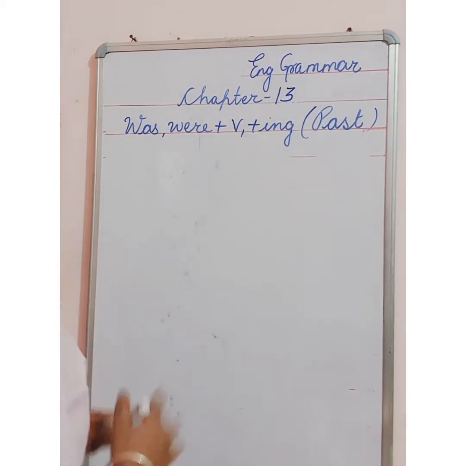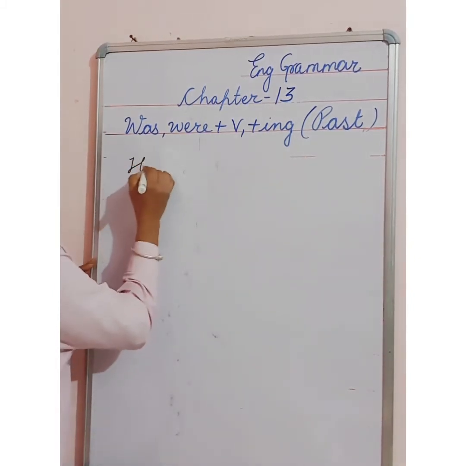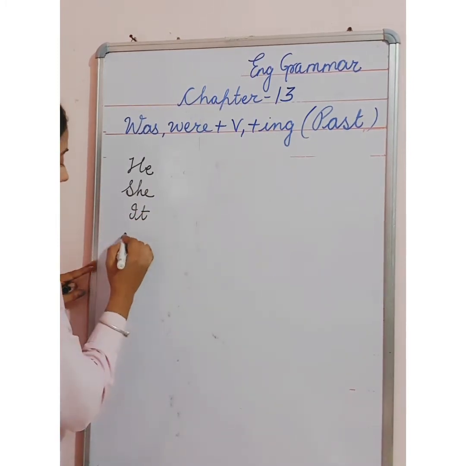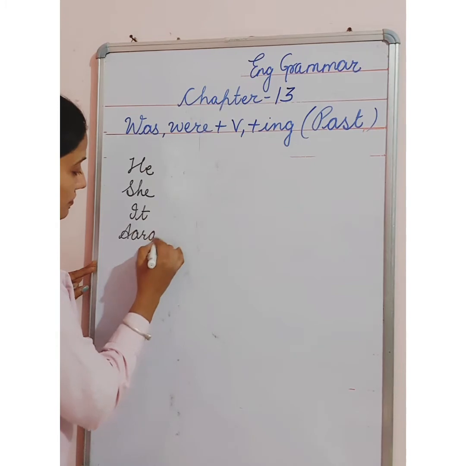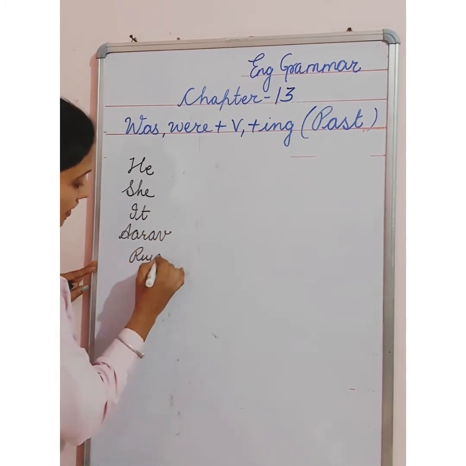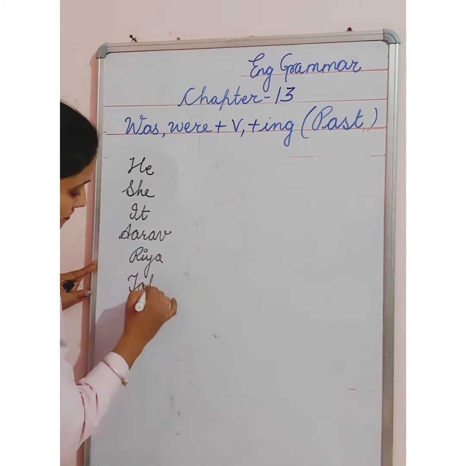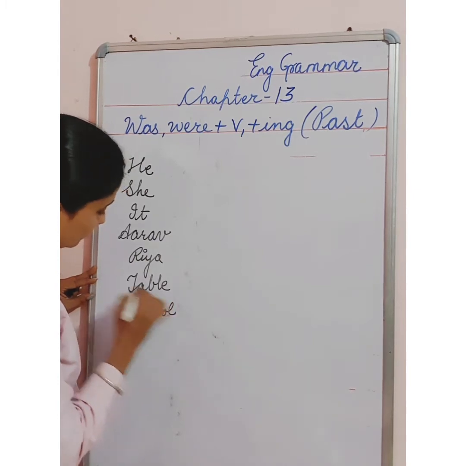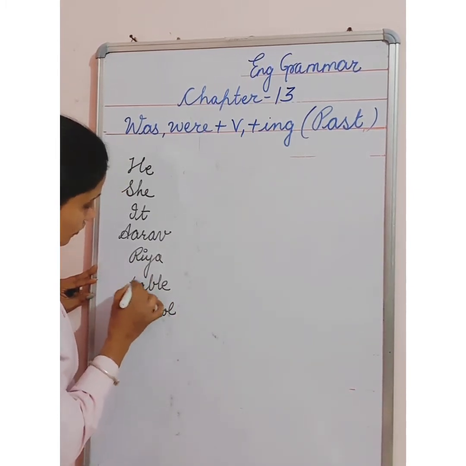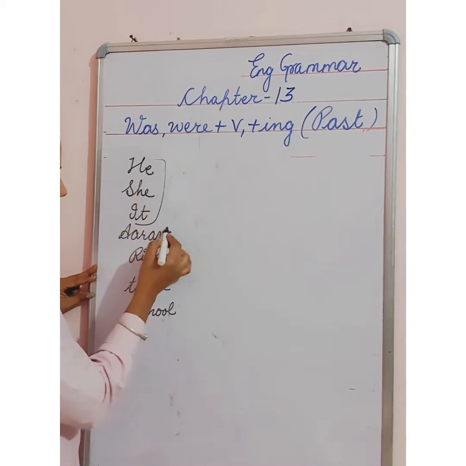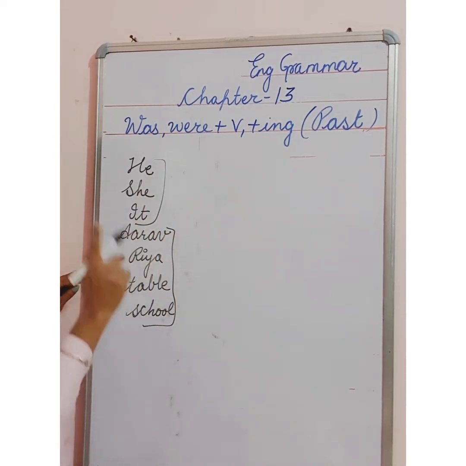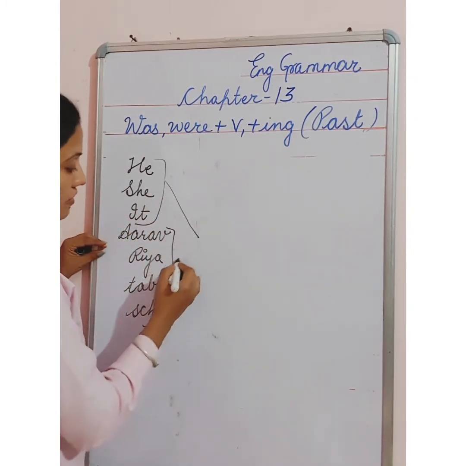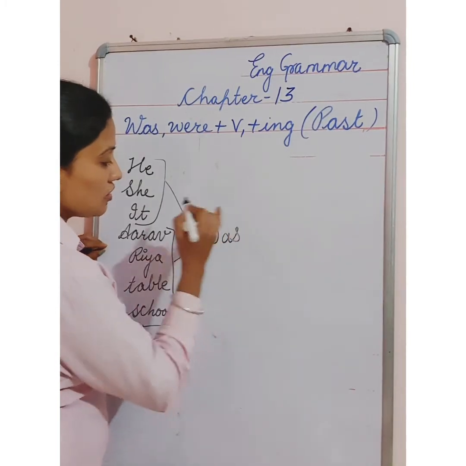Okay, so first of all, please listen here. He, she, it, your name, like Araf, Ria, table, anything, school. Okay, you can see these are singular pronouns and these are singular nouns. We use them for one thing, one person. So with this, when we are talking about the past, we always use was.